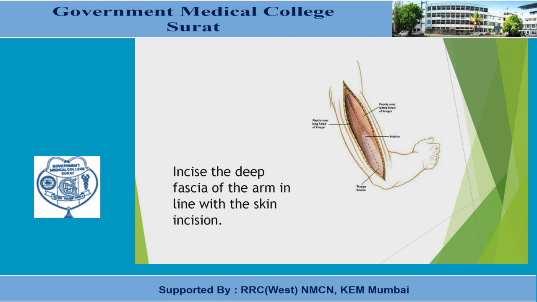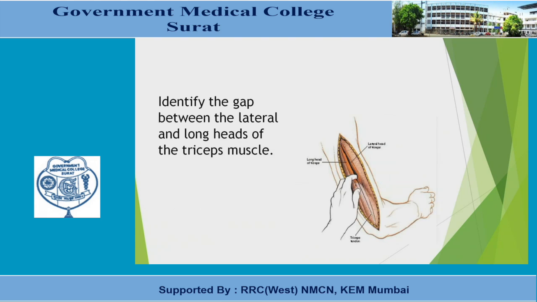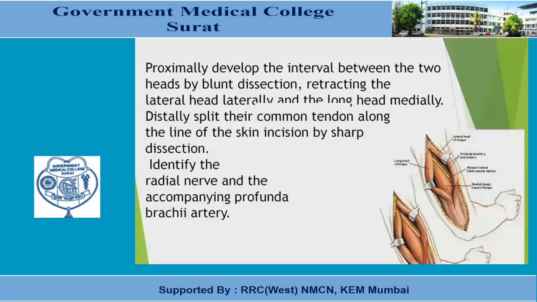Skin and subcutaneous tissue are cut. Identify the gap between the lateral and long head of the triceps muscle. Proximally develop the interval between the two heads by blunt dissection, retracting the lateral head laterally and the long head medially. Identify the radial nerve and the accompanying profunda brachii artery.